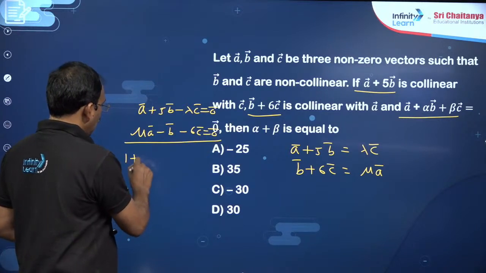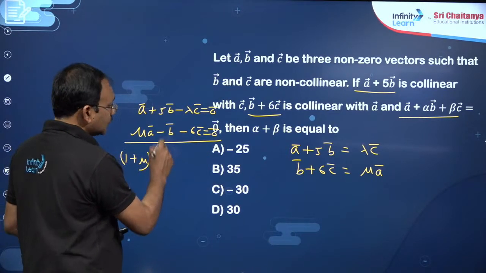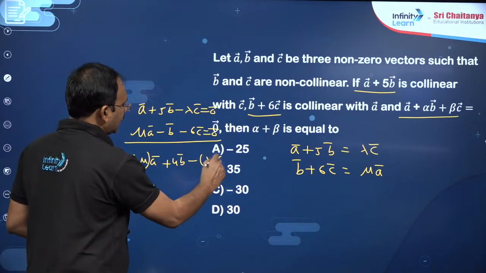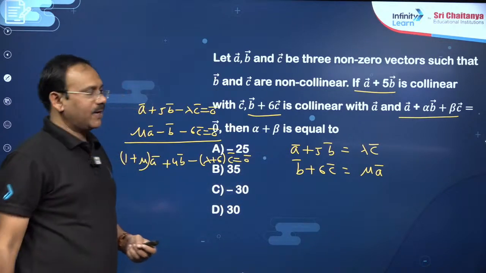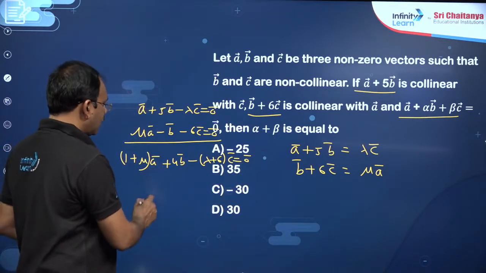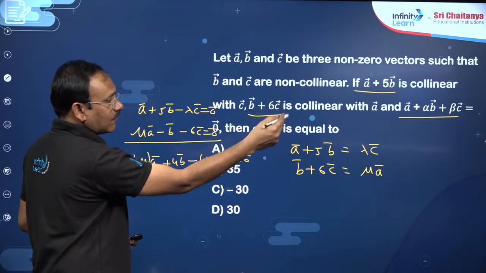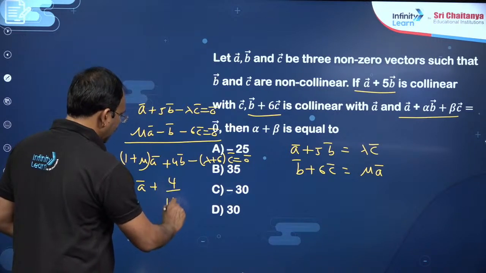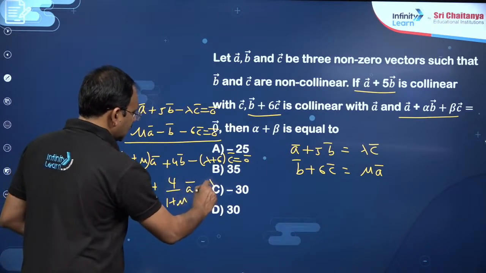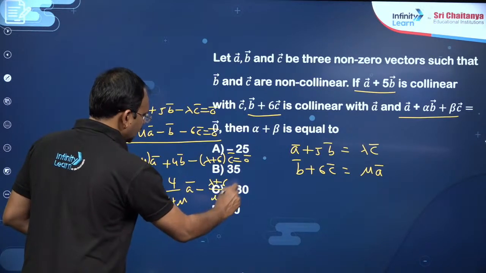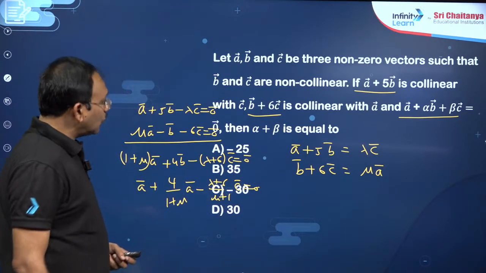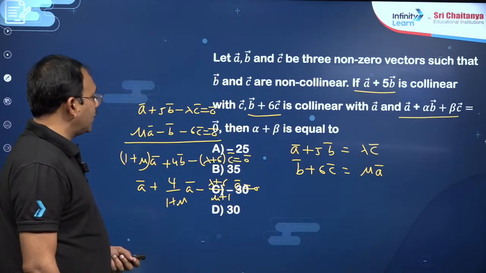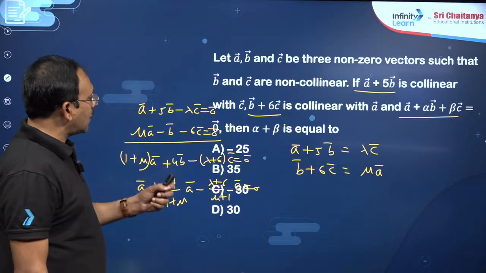If you add these two, 1 plus mu into A bar, this is going to be plus 4B bar, this is going to be minus of lambda plus 6 into C bar is equal to 0 bar, my dear friends. Now you see, A bar you can take here, you have to compare with A bar plus alpha B bar plus beta C bar. You just divide with mu plus 1, that is 4 by 1 plus mu into A bar minus lambda plus 6 by mu plus 1 into C bar equal to 0. So dear students, here B bar and C bar are non-collinear, you cannot write B bar as some number into C bar, that is fine. So these are the points given.